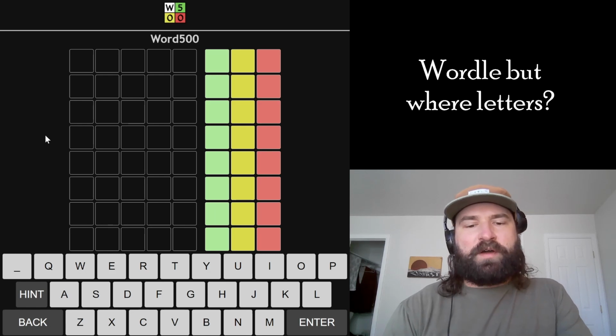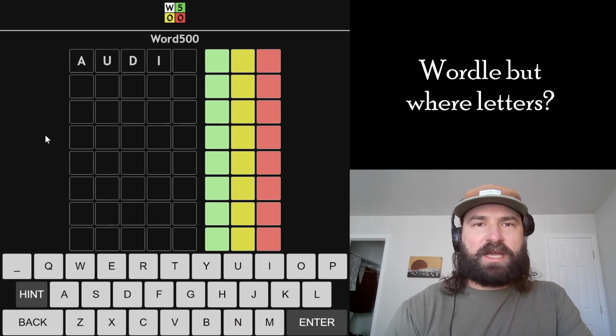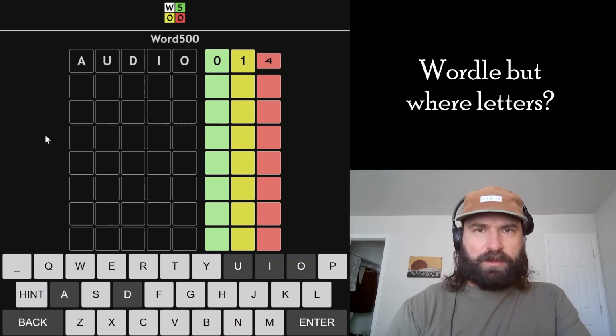All right, let's smash a Word 500. Word 500 is the Wordle game where they give you the number of greens and yellows, but they don't tell you where they are in the word. I'm going to take my time with this game and try to explain how I think through this.